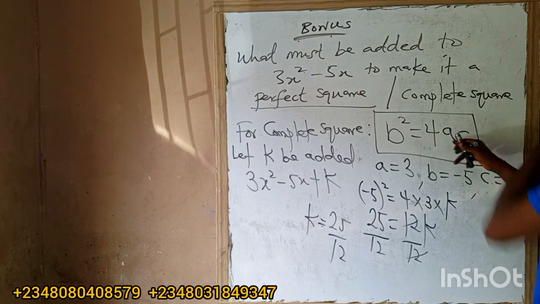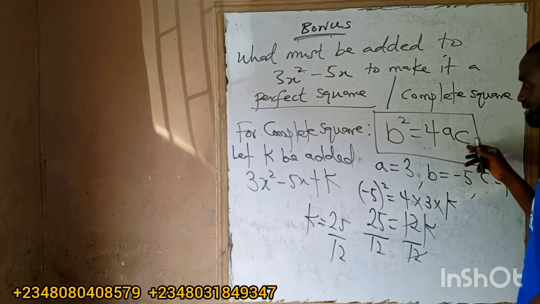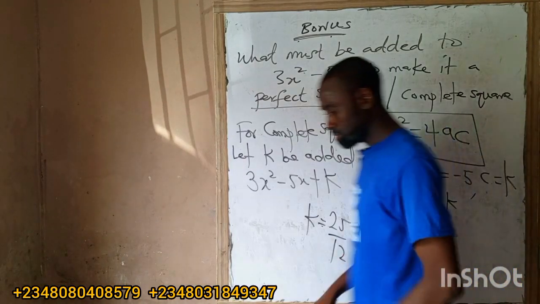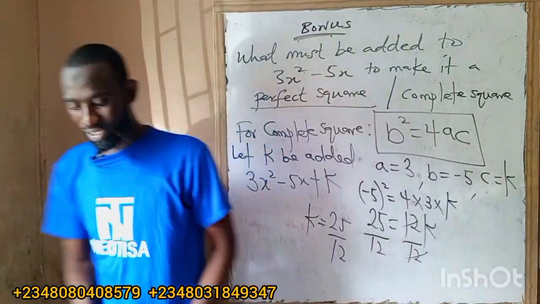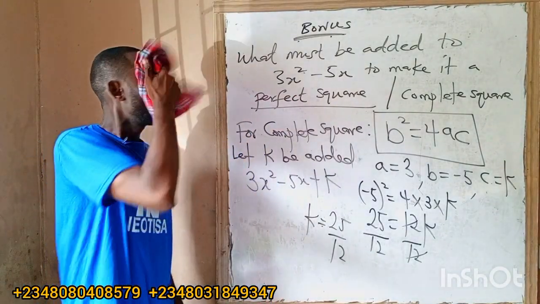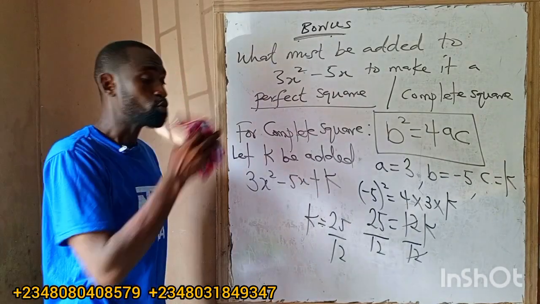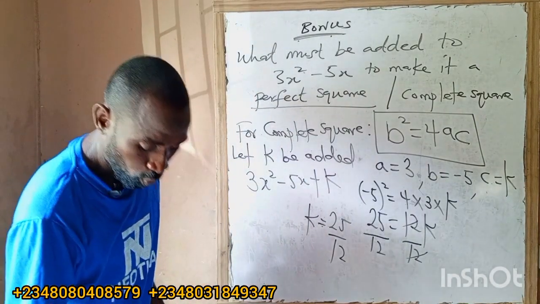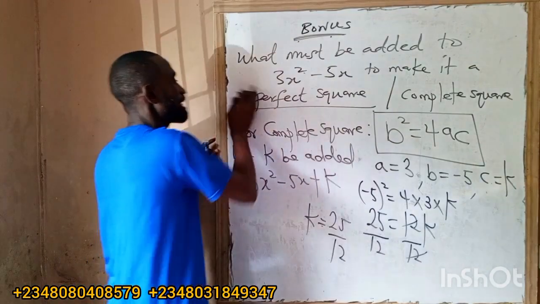B squared must equal 4ac for perfect square. And the last one is when you are asked to construct a quadratic equation and the roots are given. Okay? You have to construct a quadratic equation and the roots are given.